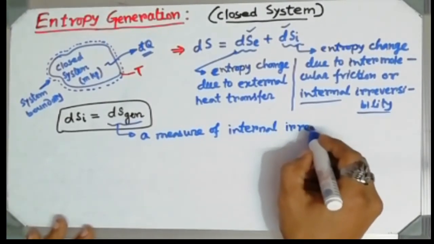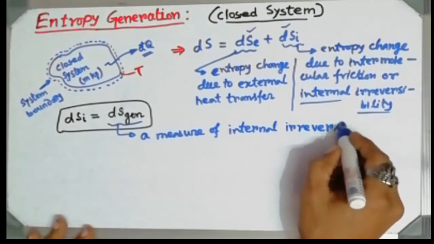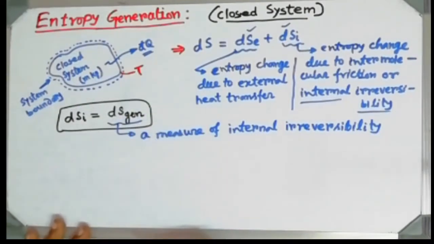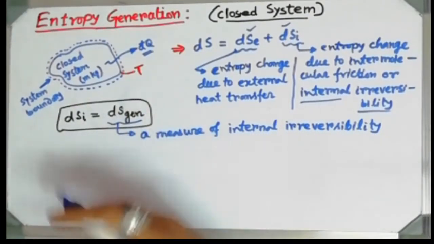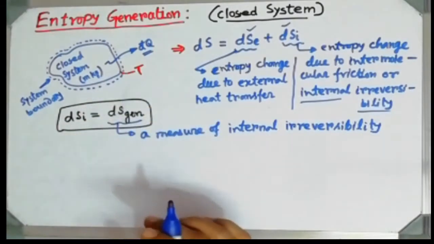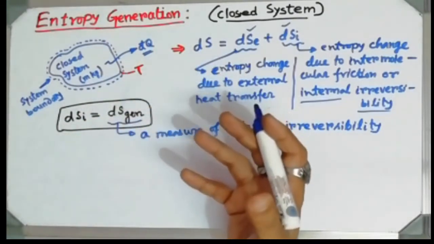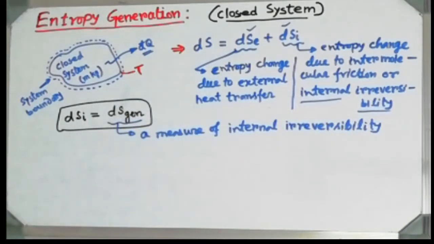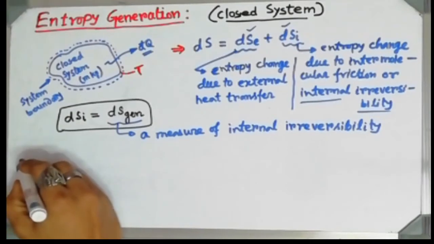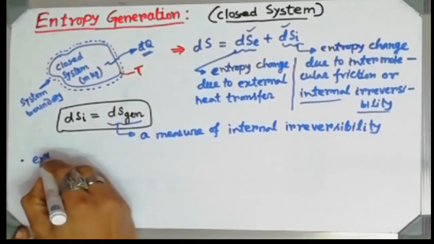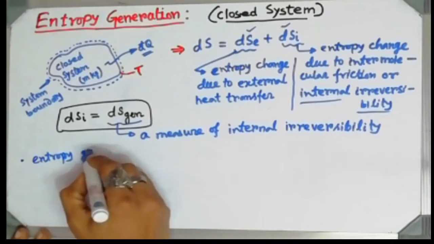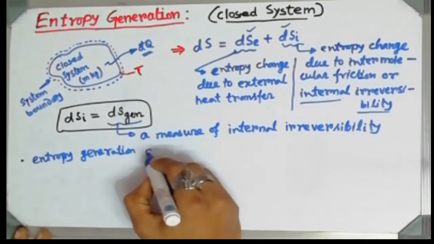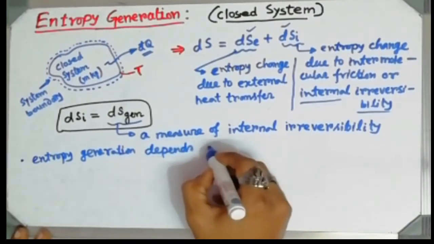If the system is very irreversible, then the entropy generation will be more. So that particular dS generation, that means the entropy generation, gives you the measurement of how irreversible the system is. We can also conclude here that entropy generation depends on path. That is a very important thing.